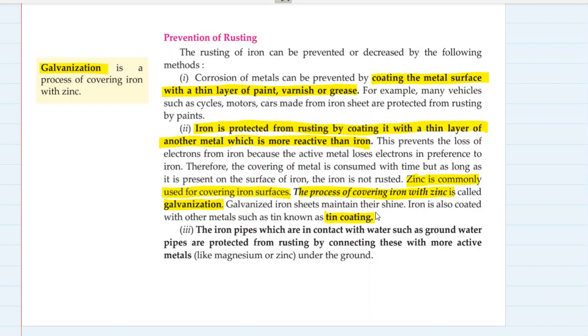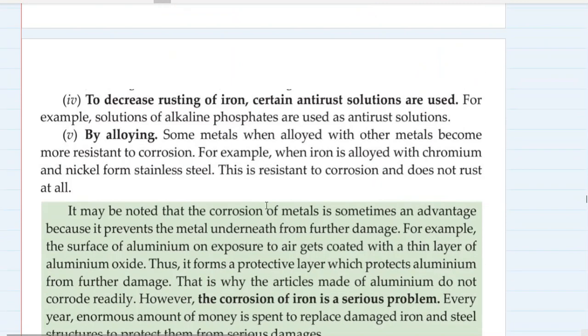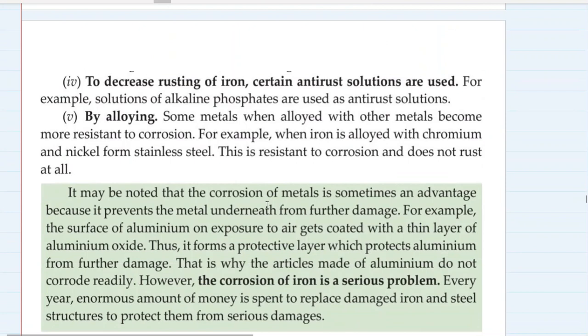Okay. The iron pipes which are in contact with water, such as groundwater pipes, are protected from rusting by connecting these with more active metals like magnesium or zinc, as I told you. To decrease rusting of iron, certain anti-rust solutions are used. For example, solutions of alkaline phosphates are used as anti-rust solutions. So they just put a coating of these anti-rust solutions and the metals do not get rusted.